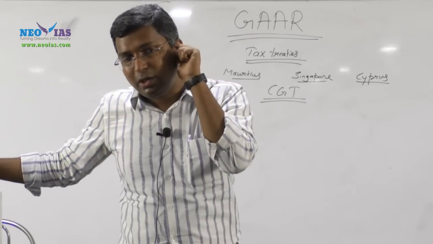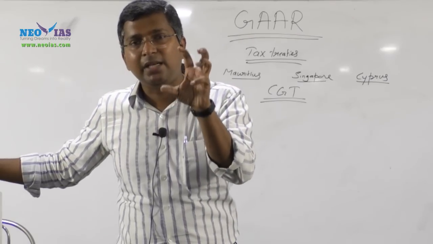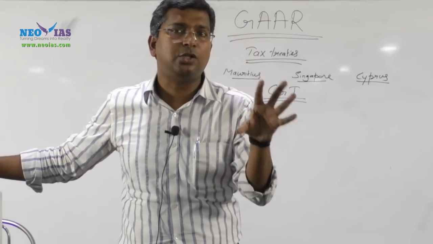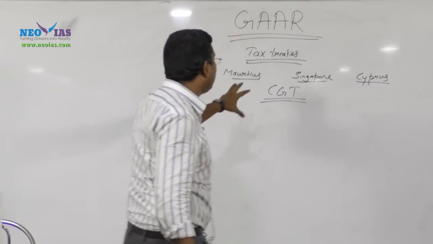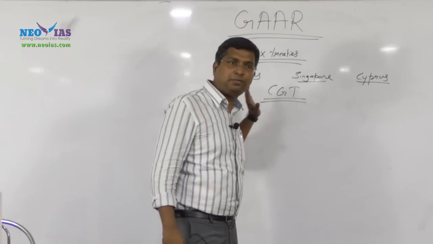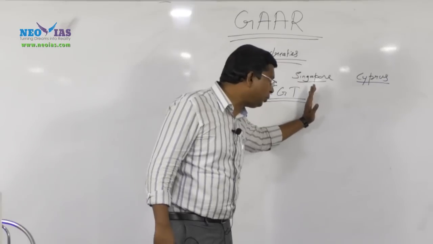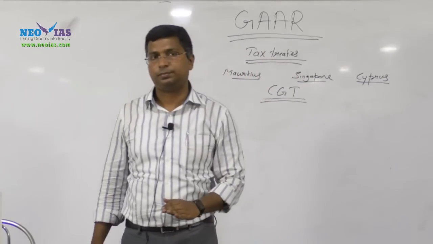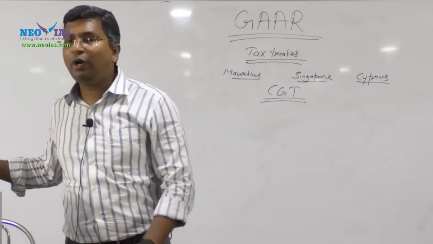Now try to understand the specialty of capital gains tax in relation to the double taxation avoidance treaty we signed. It is common to all three countries; if I say Mauritius, it is the same for Singapore and Cyprus.